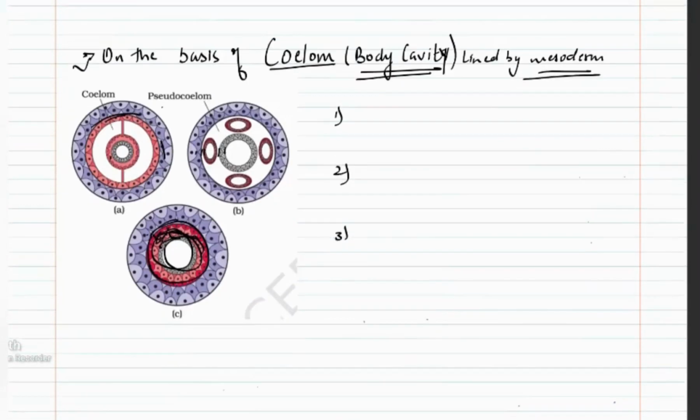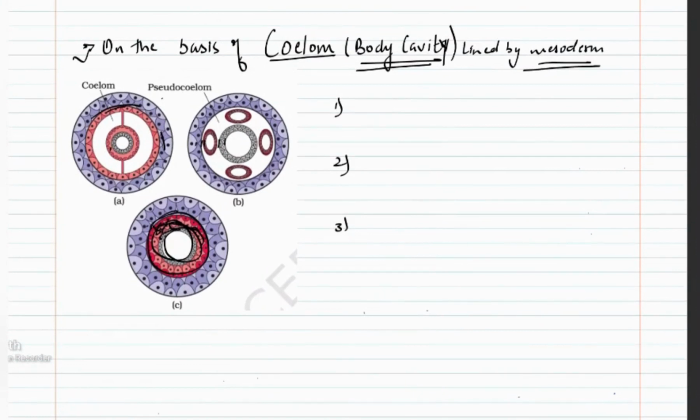Next basis of classification is the presence or absence of a body cavity, which is known as coelom. See, cavity means an empty space. So whenever there is an empty space present inside the body, and that empty space is lined by mesoderm, it will be known as coelom. So whether coelom is present or absent, or there is a false coelom, organisms can be acoelomate, pseudocoelomate, and coelomate or eucoelomate.